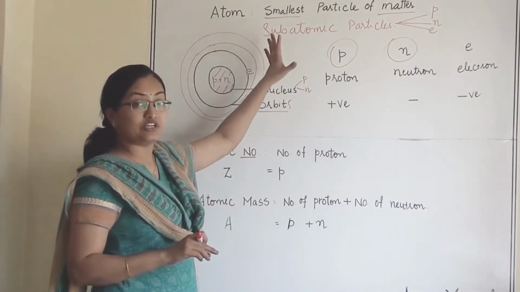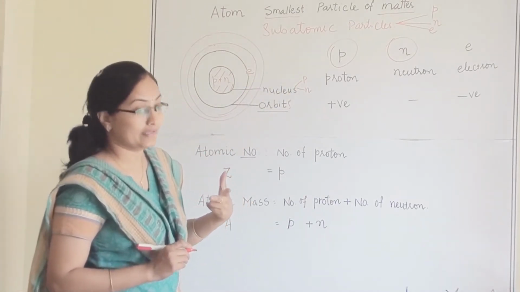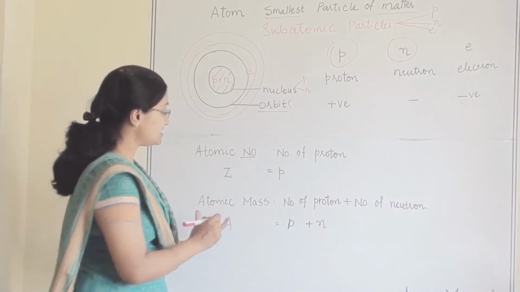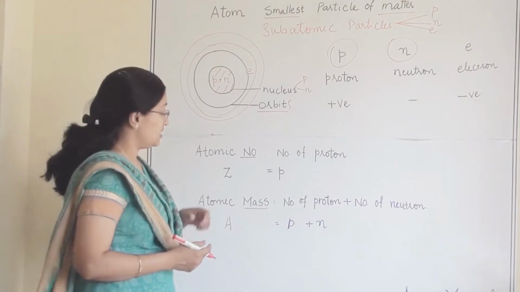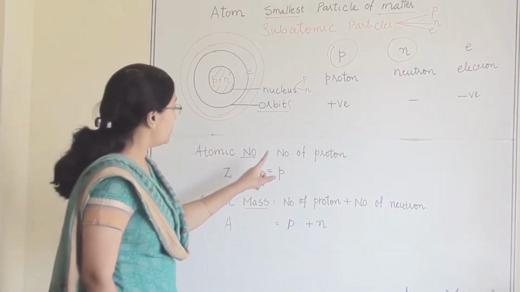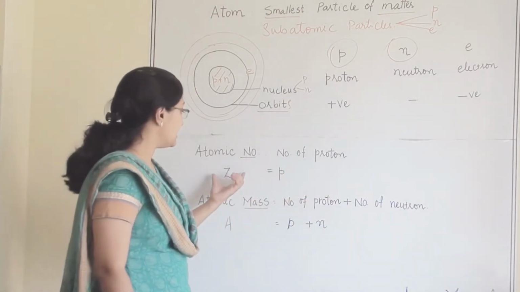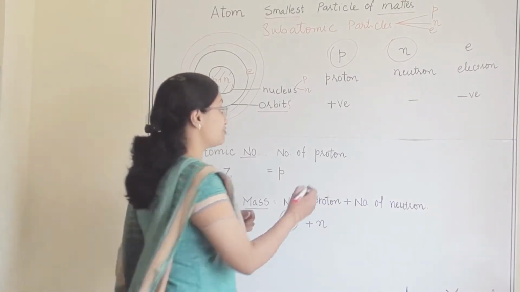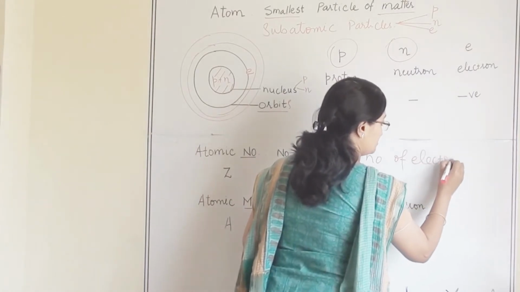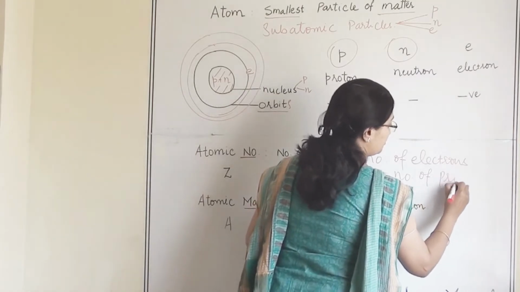Other than these 3 subatomic particles, there are 2 more terms associated with an atom. First one is atomic number, second one is atomic mass. Z we denote as atomic number. And what is atomic number? The number of protons in the atom is equal to the atomic number. Also, the number of electrons is the same as the number of protons.